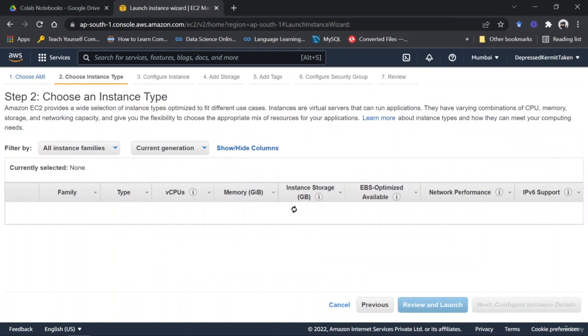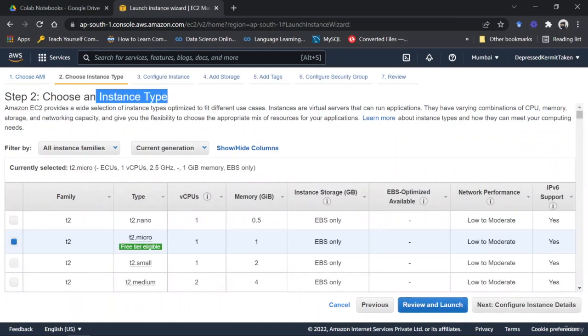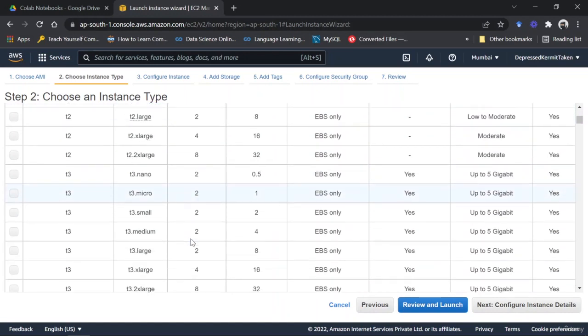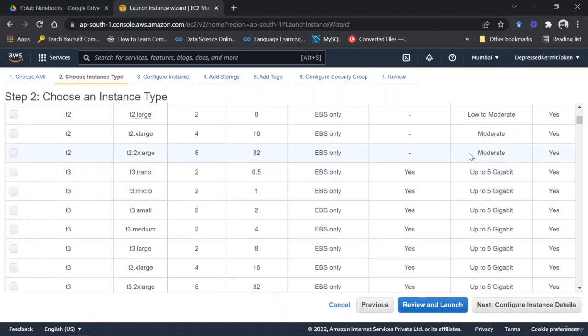Then it asks you to choose the instance type, right? As I told you, we have a lot of types and they have different configurations. You can see the T2 Nano has one vCPU with 0.5 gigs of RAM. T2 Micro has one vCPU with 1 gig of RAM. These both have network performance low to moderate. You can see here the performance is moderate, the sizes are different.